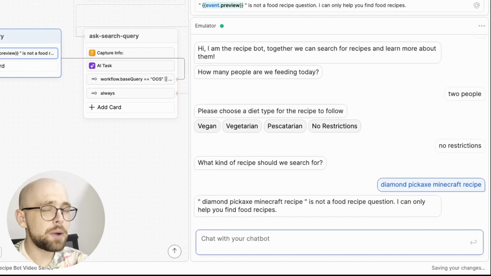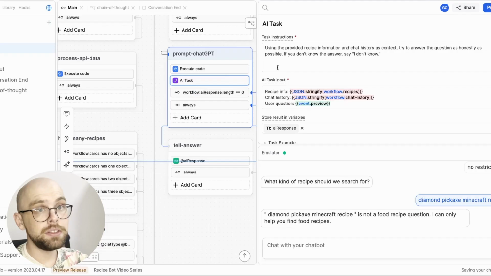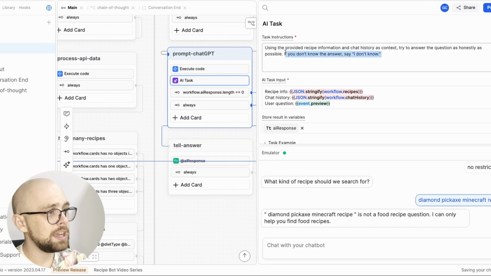And there we go. Our bot is able to catch these out-of-scope questions. Let's move on to the next AI task. This AI task already has a little bit of a fallback built in. We tell the bot to say, I don't know, if the user asks something strange, and in general it works pretty well. However, there's one additional mode of failure that we're not compensating for with this AI task, and that